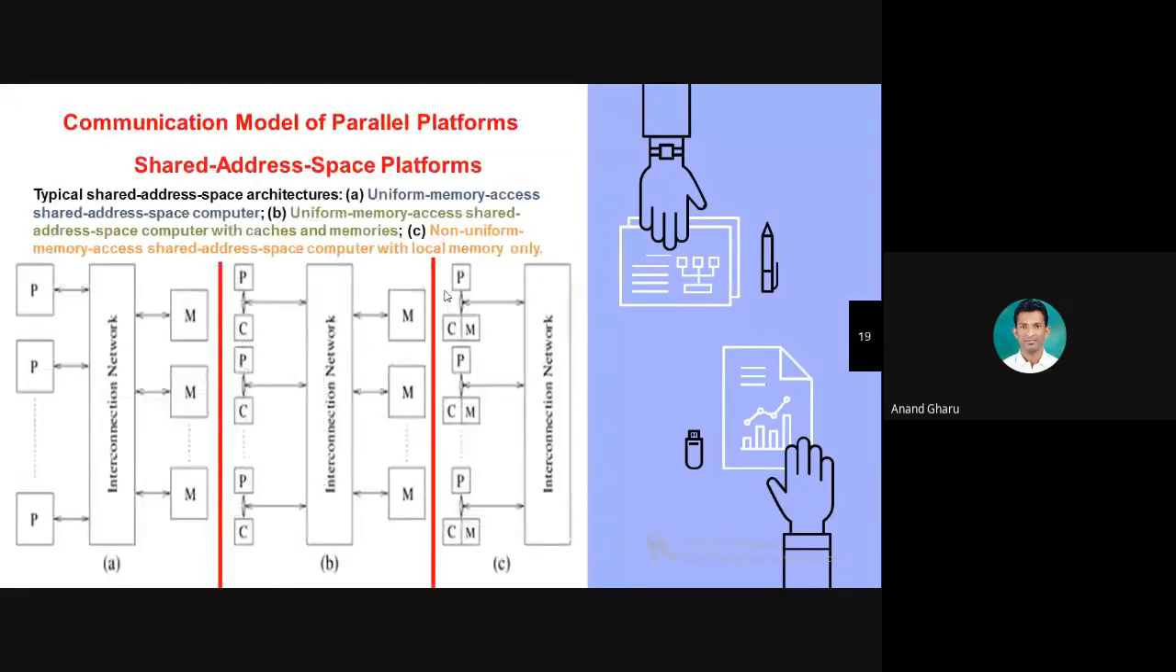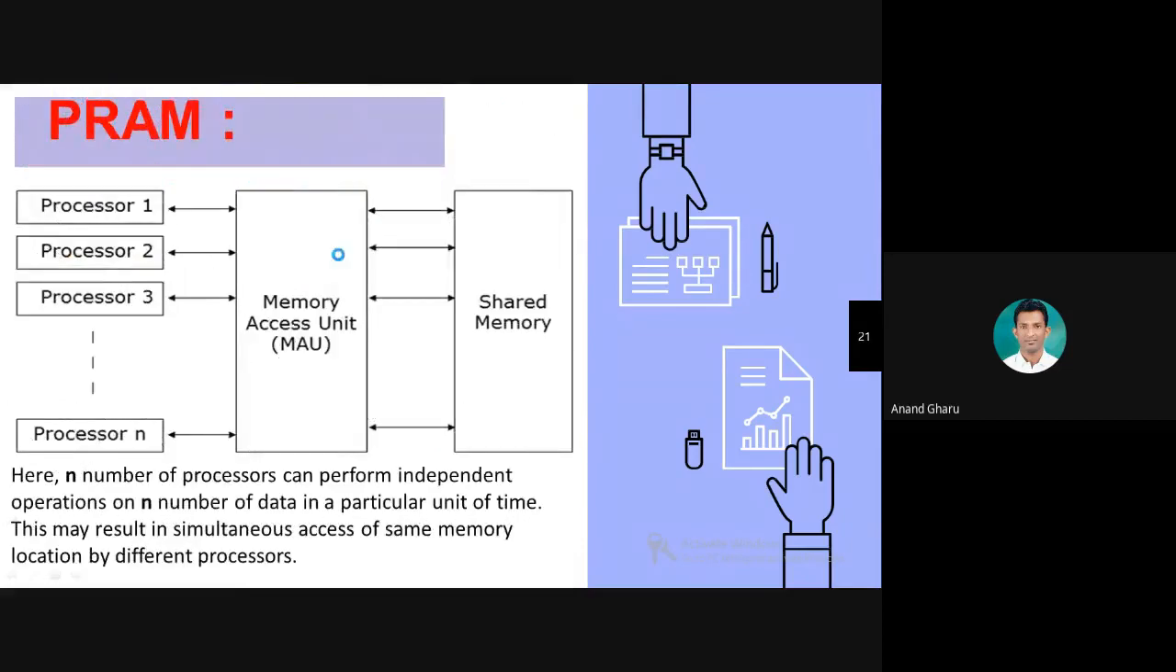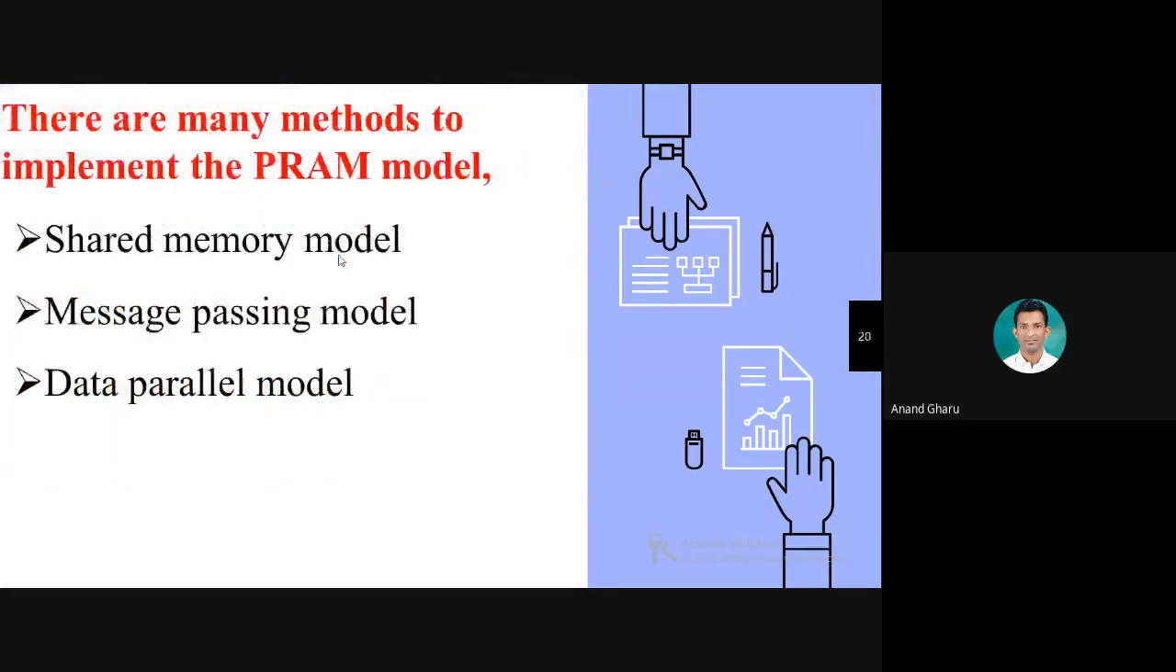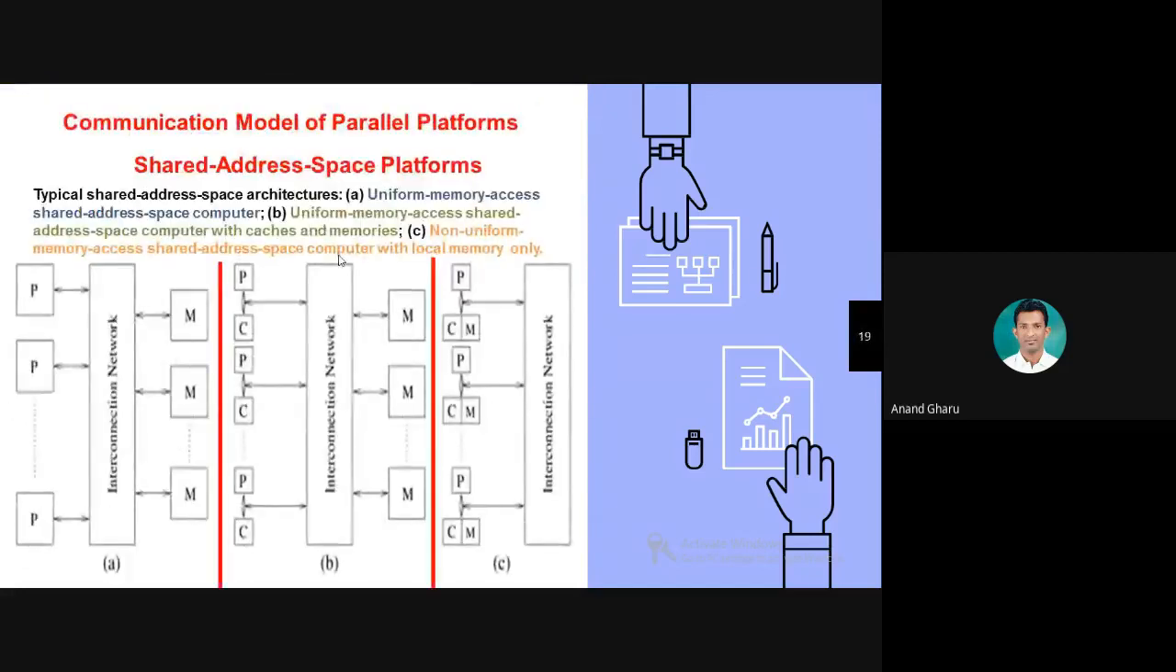In the next session, we will study the shared address space platform and the communication model for parallel platforms. We will also study the physical organization of parallel platforms. In the next session, I will complete the rest of these two parts. That is enough for today.